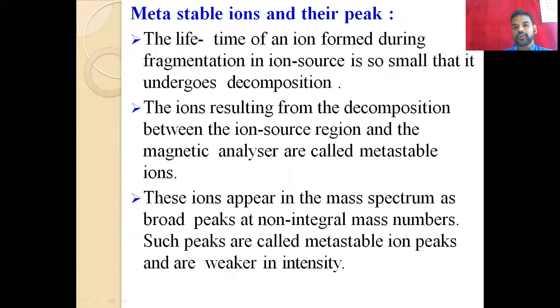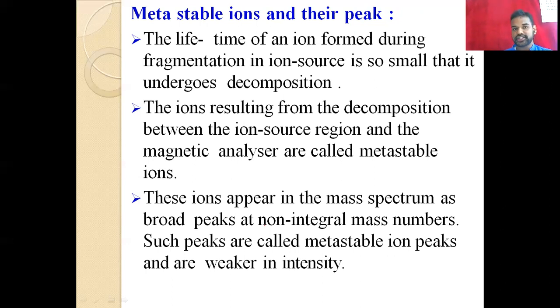The lifetime of an ion formed during fragmentation in the ion source is very small, so it undergoes decomposition. That means it starts to decompose from the beginning of the circular path to the end of the circular path. In the beginning we get one compound, and at the end we get another compound. This is what we call the metastable state.